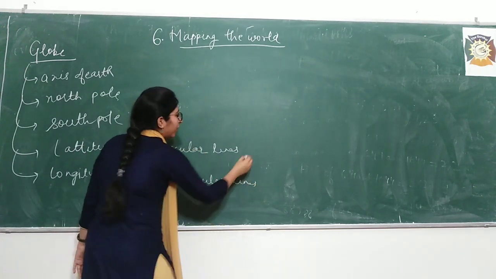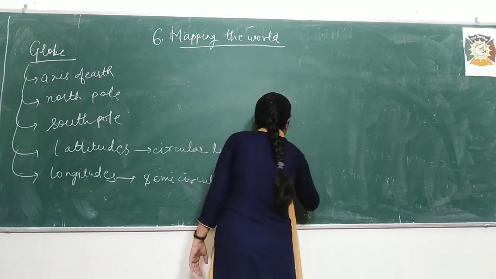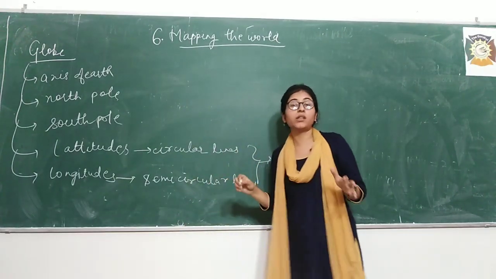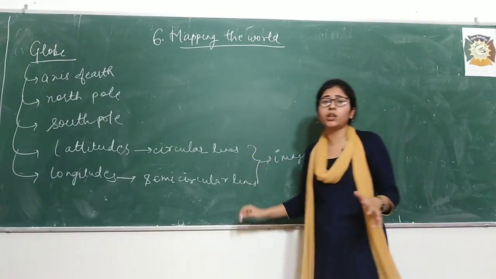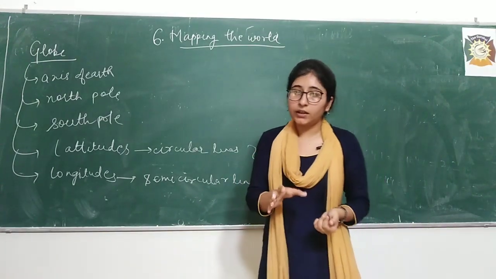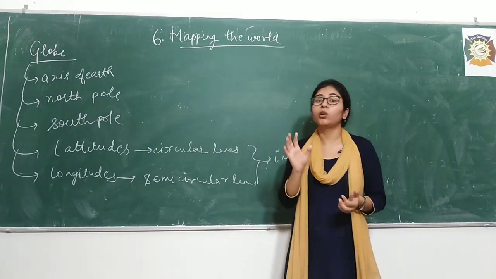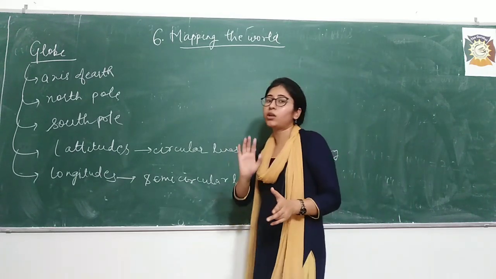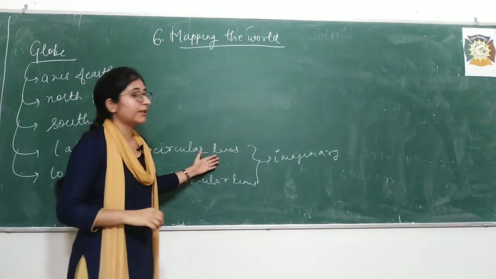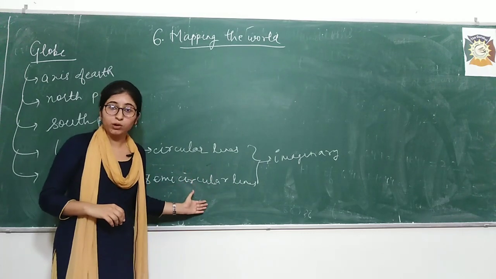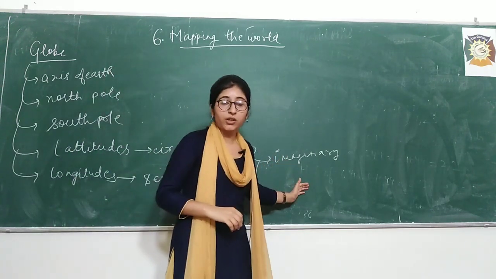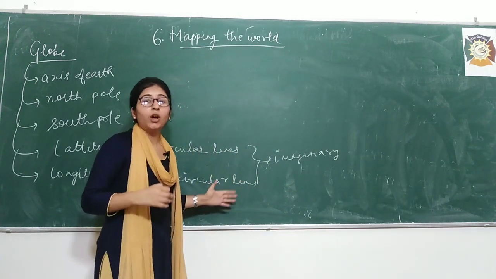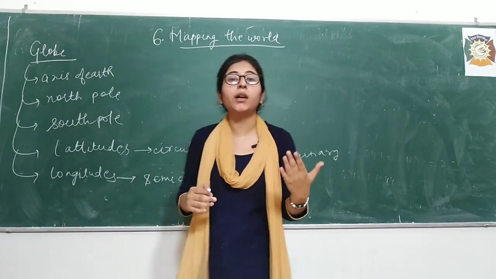Now students, both these lines are only imaginary. What is the meaning of this word imaginary? It means these lines are not real. Like we say that a globe represents earth, but these lines are not actually present on earth. Earth does not have these lines, but we have these lines on the globe. So these are imaginary lines. Humans have created these lines for convenience, for better understanding.